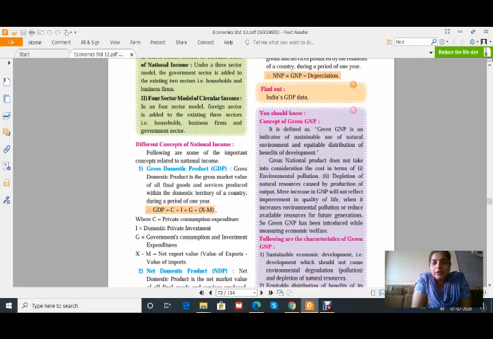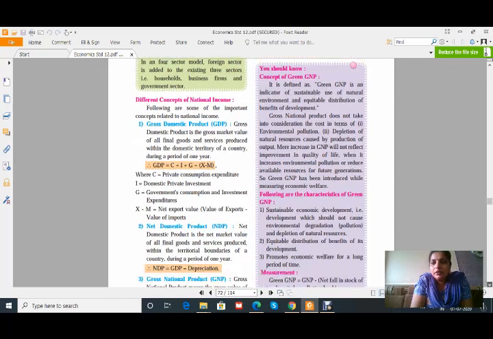Already we have considered GNP, GDP and NNP, the different concepts of national income. Now here is one new concept, that is the concept of green GNP. Actually you should know, in this column it is given. It is just a sort of information. I think the question is never asked on this.